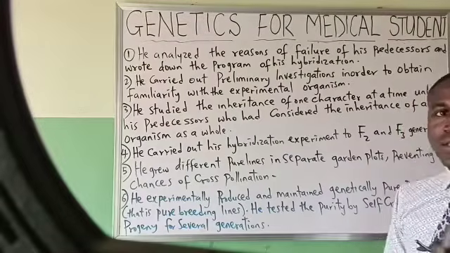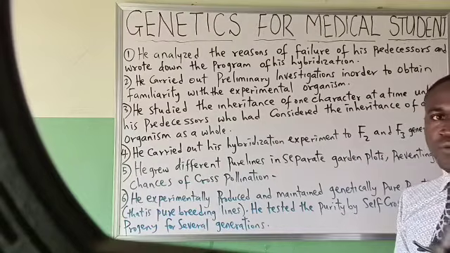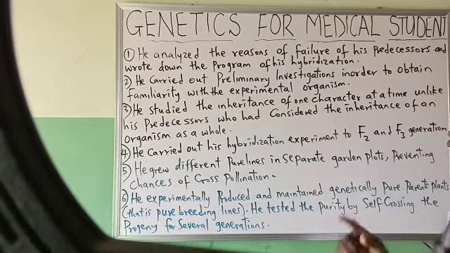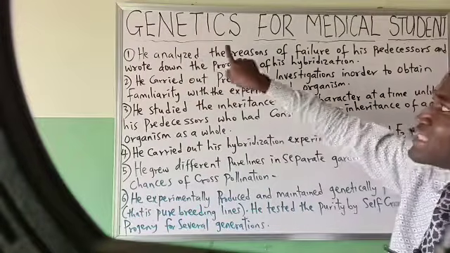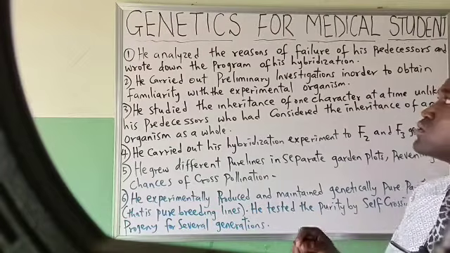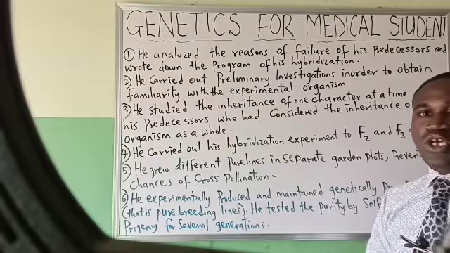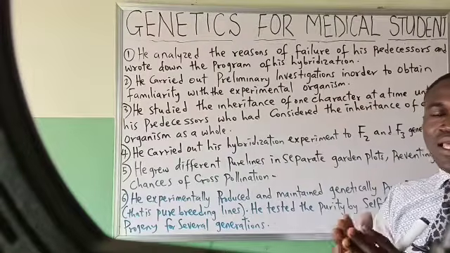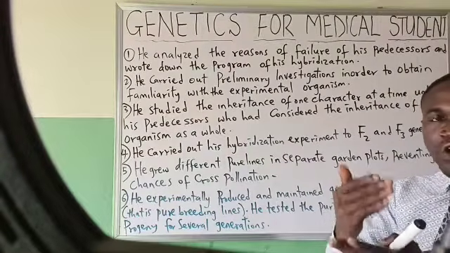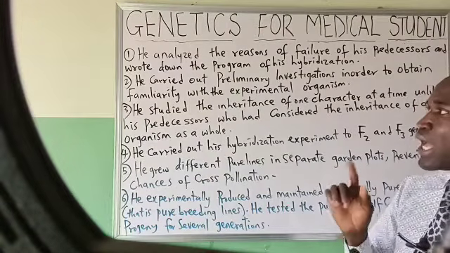Okay? Yes, we want to now see why Mendel was successful. One of the reasons is because he analyzed the reasons of failure of his predecessors and wrote down the program of his hybridization. He didn't just start running his experiment, he analyzed the reasons of failure of his predecessors before commencing on his own.